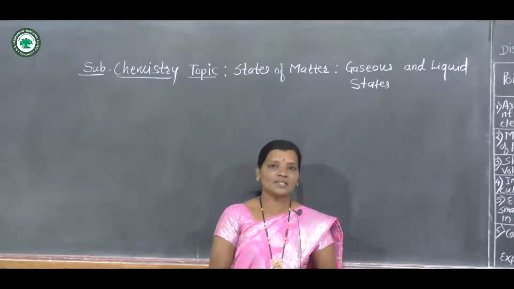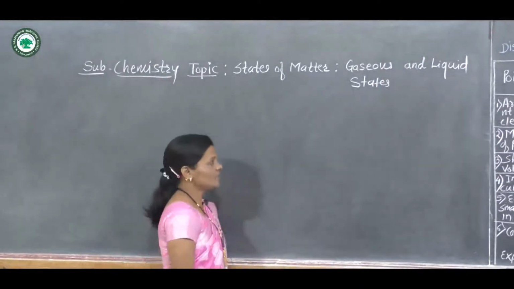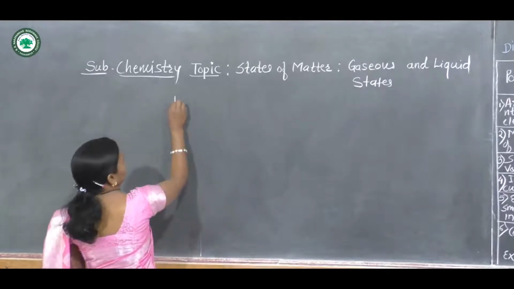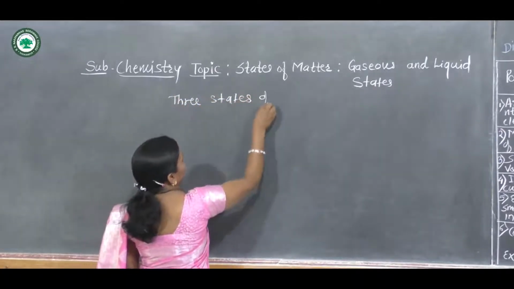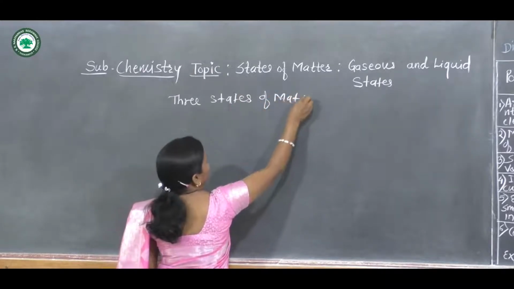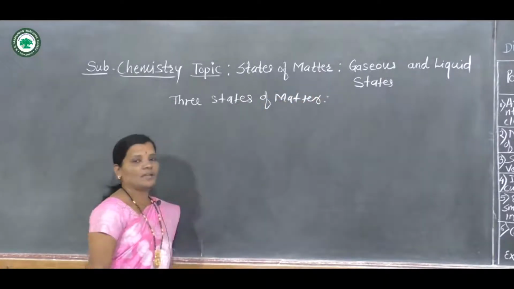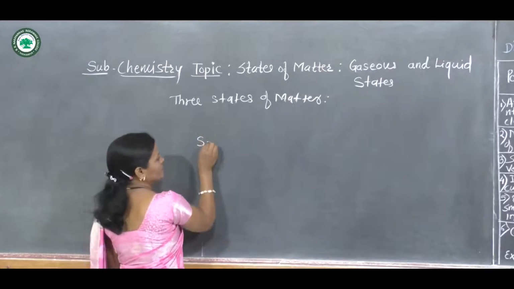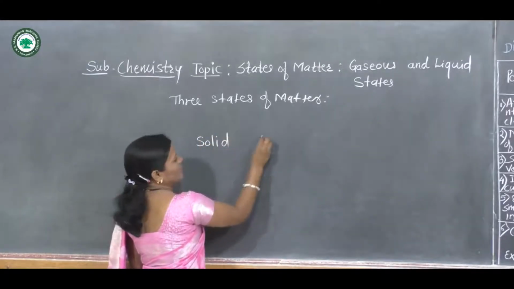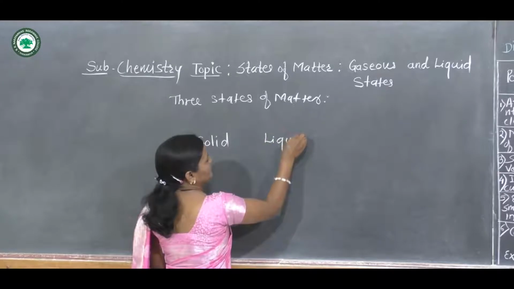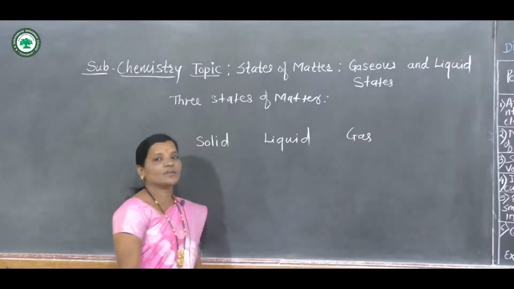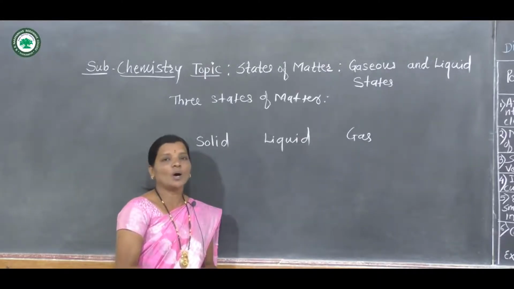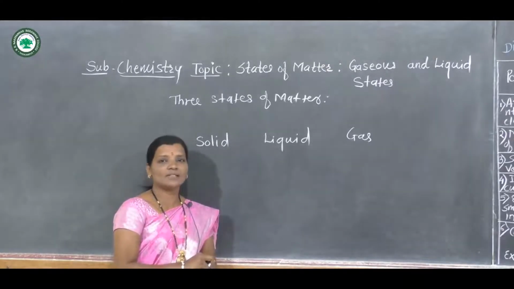Now we know, students, there are a total of 3 states of matter: solid state, liquid state, and gaseous state of the matter. And all these 3 states of matter are interconvertible to each other.